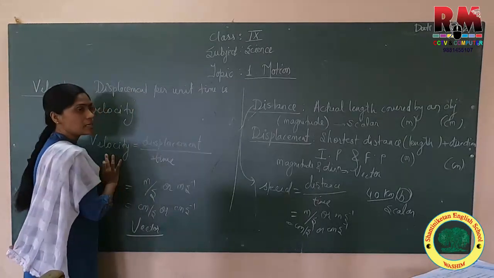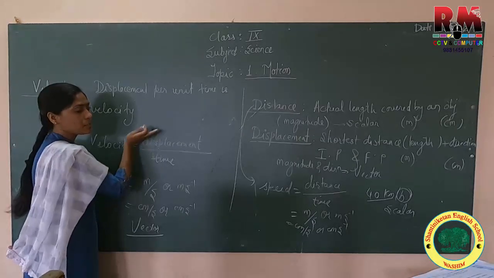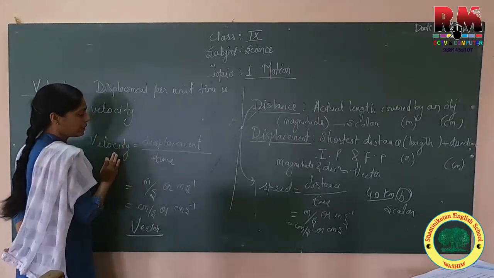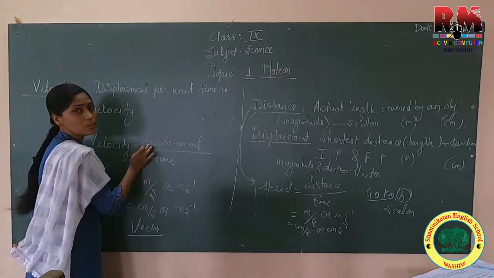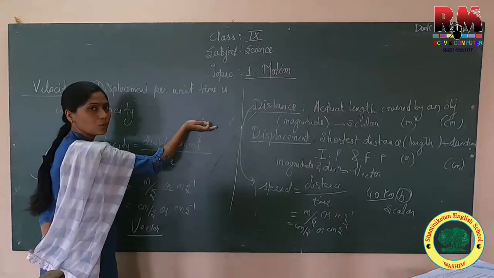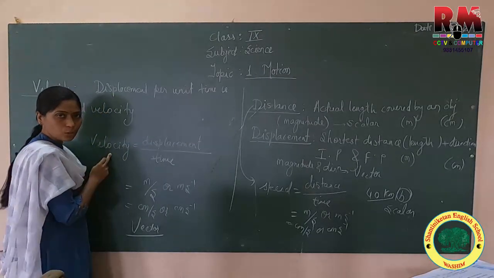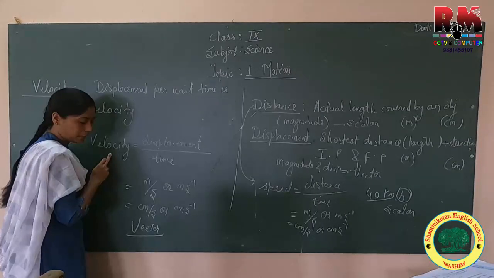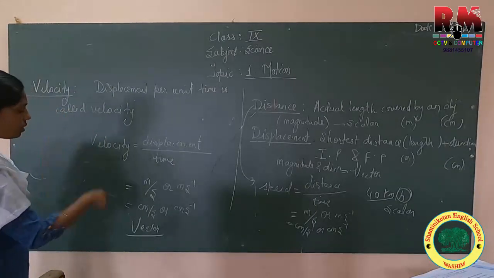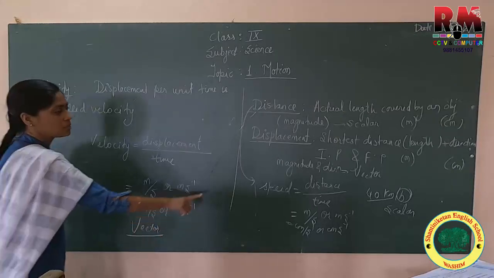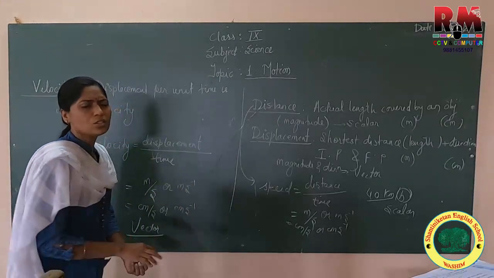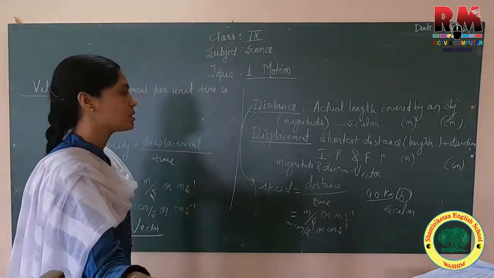Hence velocity is called a vector quantity and speed is called a scalar quantity. So let us compare speed and velocity.